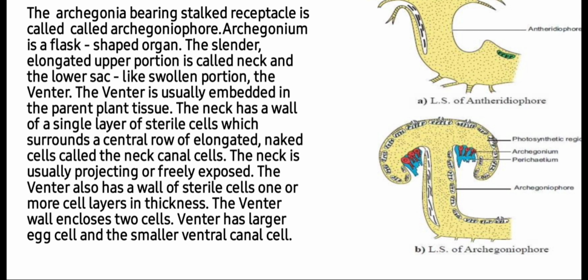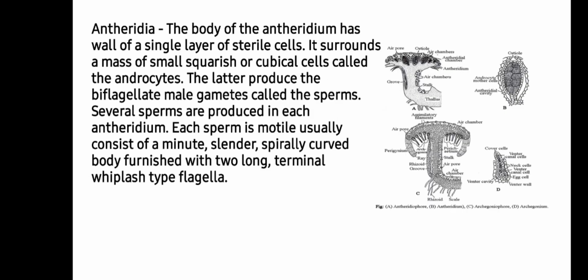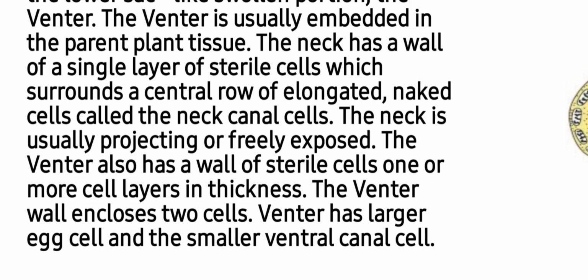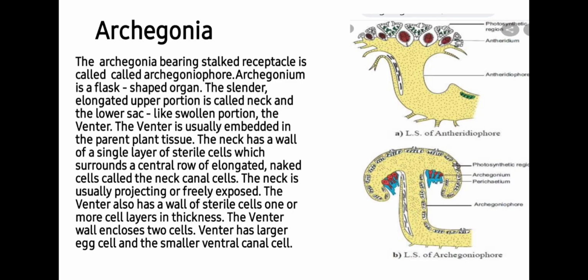The neck has a wall of a single layer of sterile cells which surround a central row of elongated naked cells called the neck canal cells, as you can see in this image. So here you will see neck canal cells surrounded by the neck cells. The neck is usually projected or freely exposed. The venter also has a wall of sterile cells, one or more cell layers in thickness. The venter has a larger egg and a smaller venter canal cell.